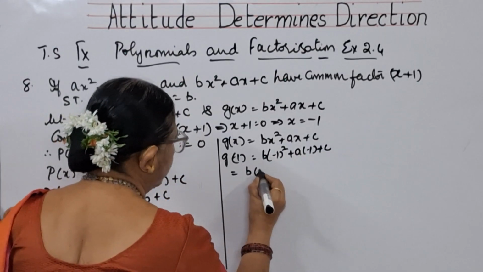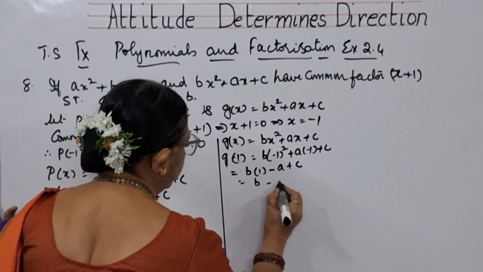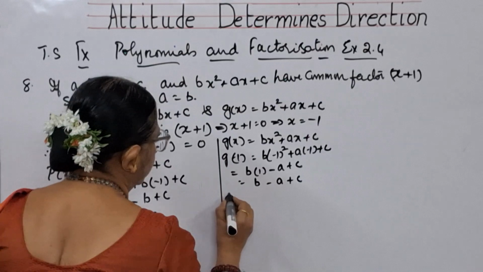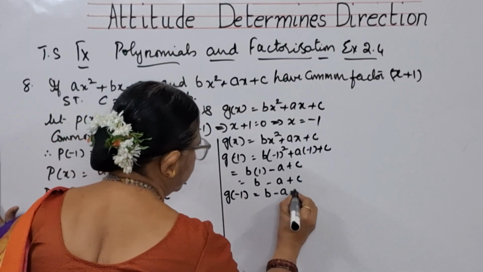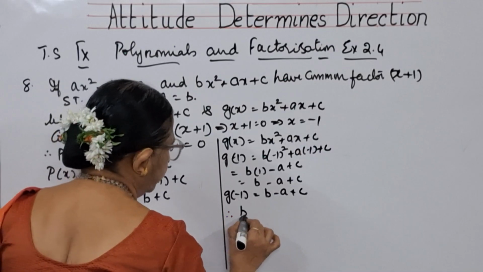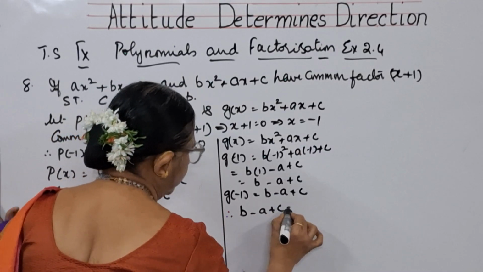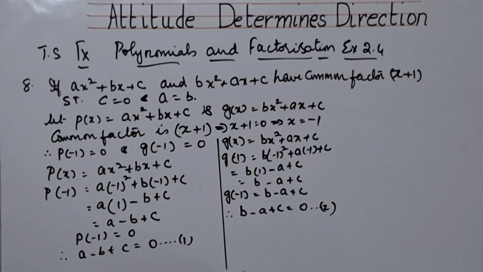This is equal to b into 1 minus a plus c. That means b minus a plus c. So g of minus 1 is equal to b minus a plus c. Therefore, what you can say? B minus a plus c is equal to 0. Consider it as second equation.